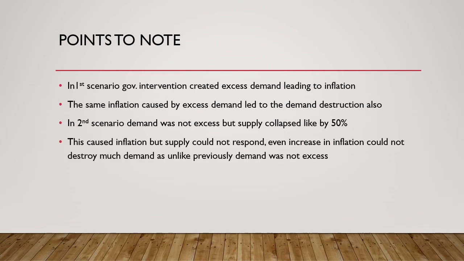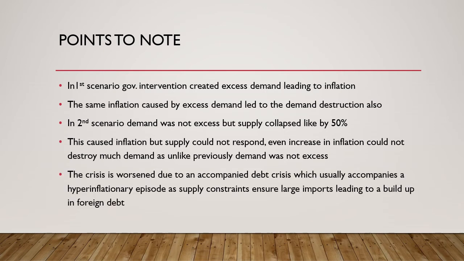This caused inflation to spike up because the demand was not excessive, but the supply fell. This caused the inflation to spike up. So even the increase in inflation could not really destroy that demand, unlike previously.